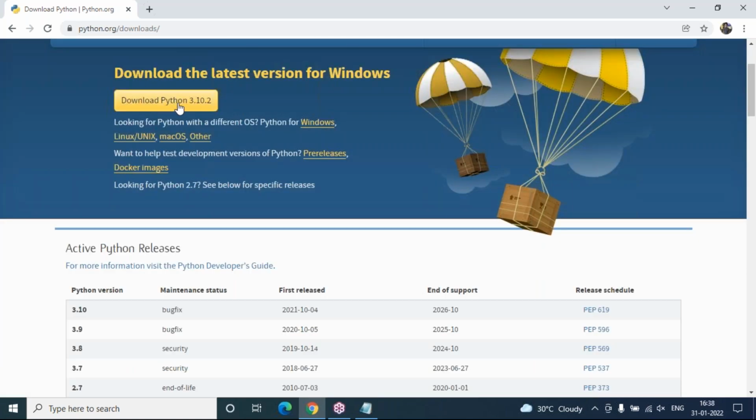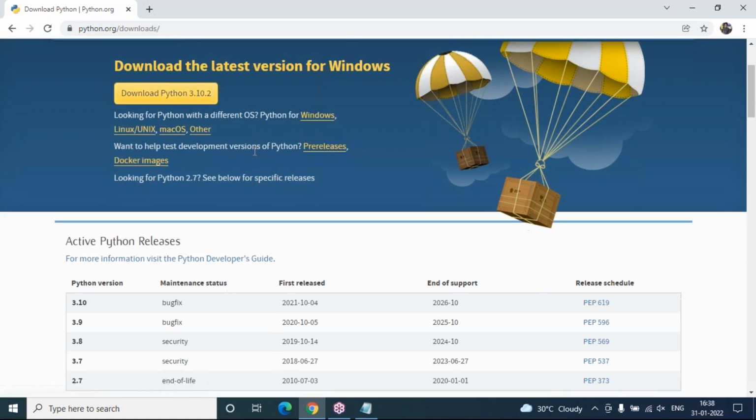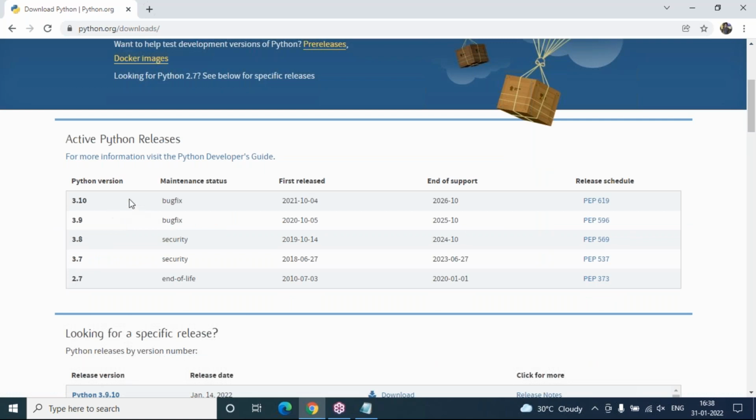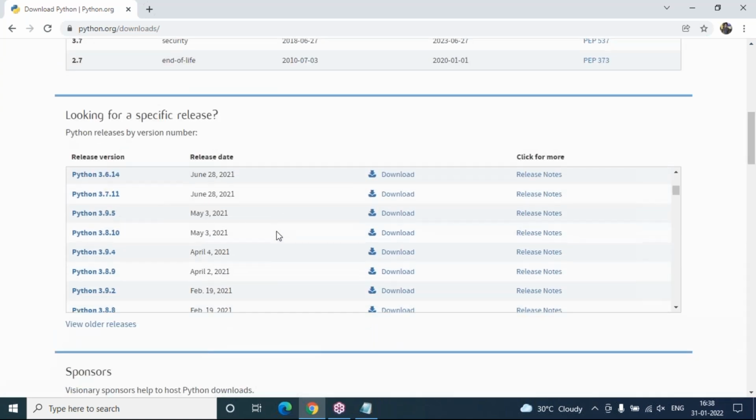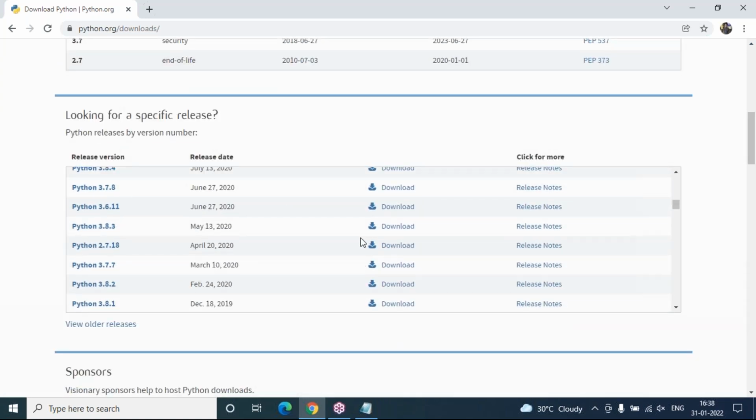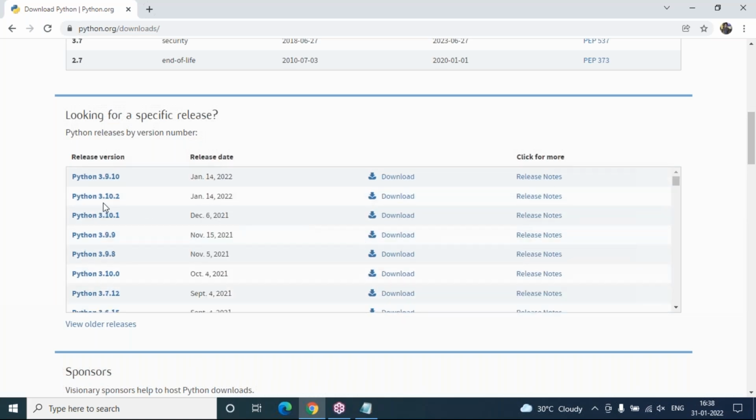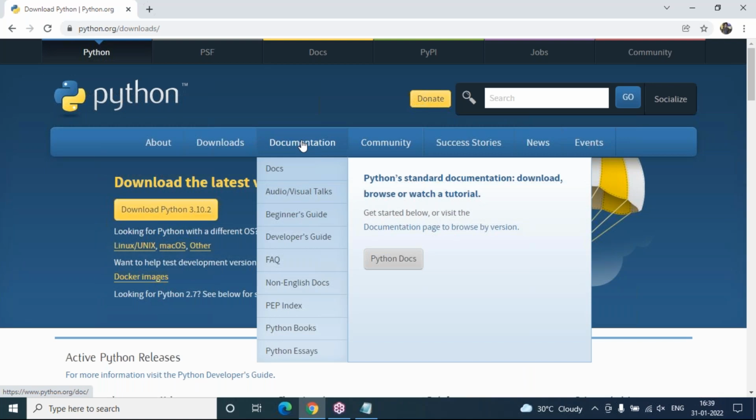So you can check what new things are there in Python 3.10.2. And if you want previous versions, you can see the version and maintenance status, first released, end of support, and also all releases. Whichever version you want to download, you can download. I strongly recommend downloading Python 3.10.2. We'll go through this version only, and I'll show you what new things are available in this version. We'll discuss clearly. And if you want to see the documentation part, you can see this.